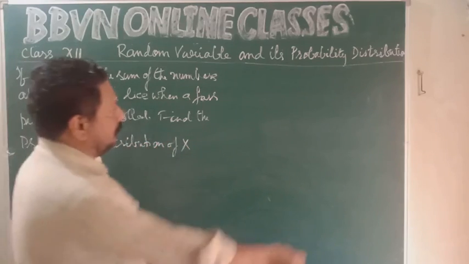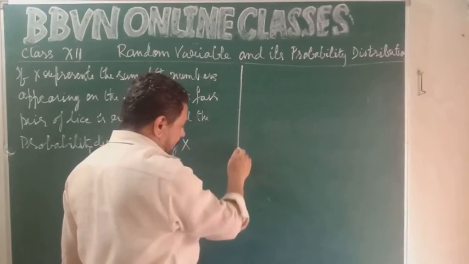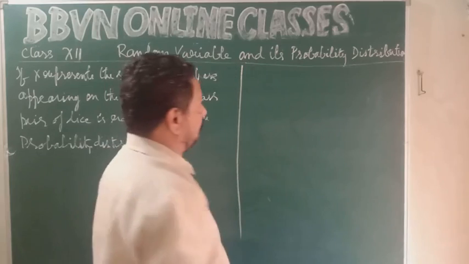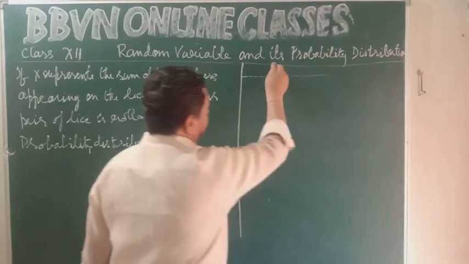Very simple. So here our variable x represents the sum of the numbers that appear on the faces of the dice.